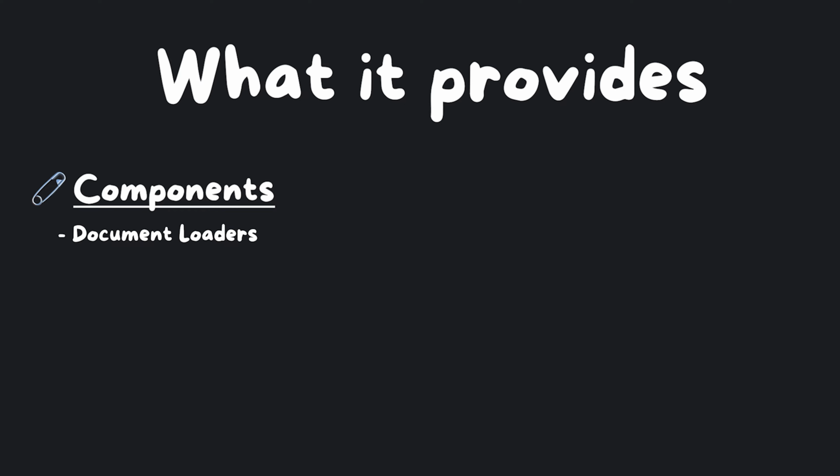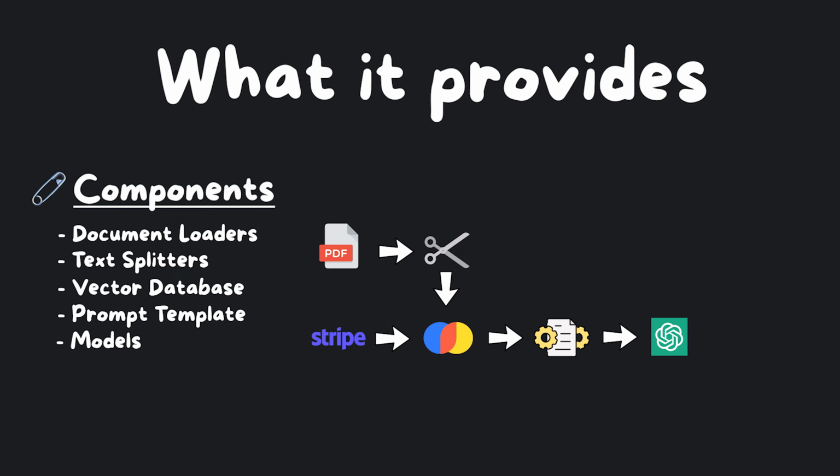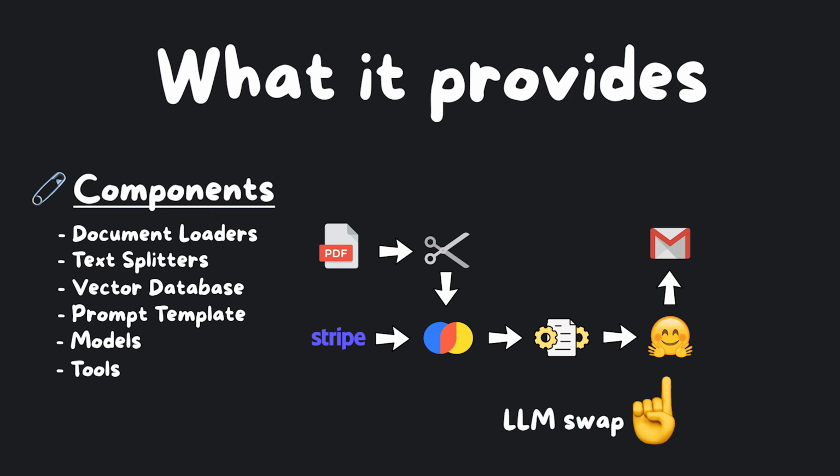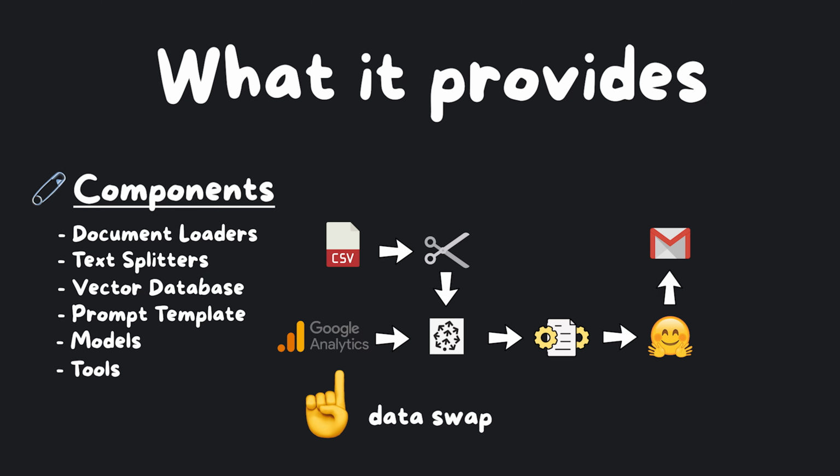We can use document loaders to load data from sources like PDF, Stripe, and then optionally use a text splitter to chunk it down before storing it in a vector database. At runtime, the data can be injected in a prompt template to be then sent as input to the models. We might also use tools to take actions, for example, sending an email with the output's content. In practice, these abstractions mean you can easily swap to another LLM because of cost or features, test another vector database's capabilities, or ingest another data source in a few lines of code.